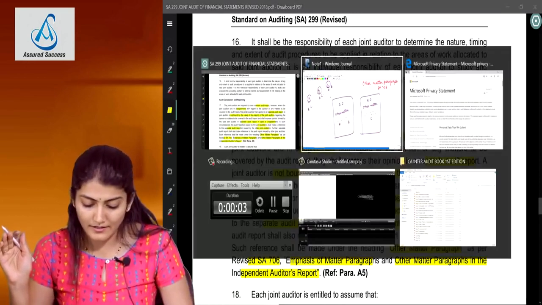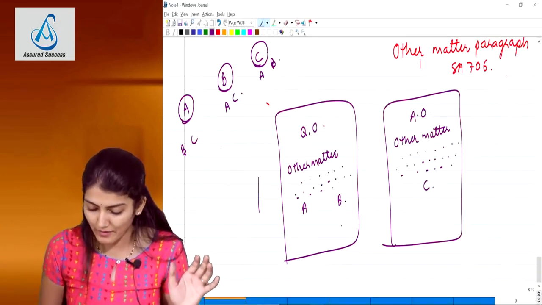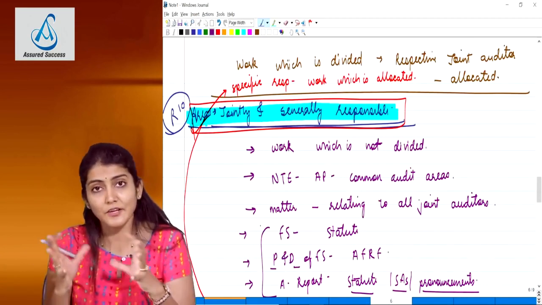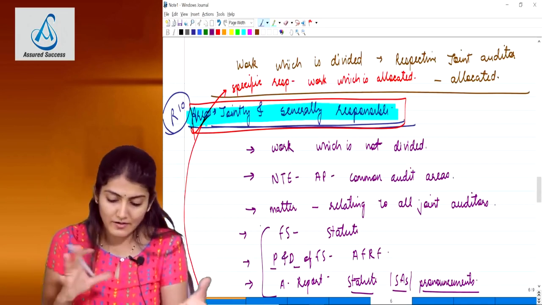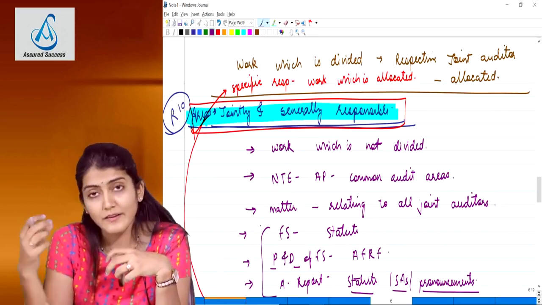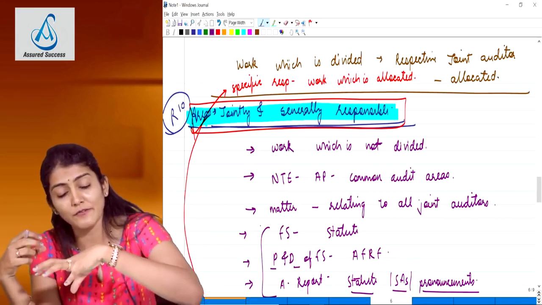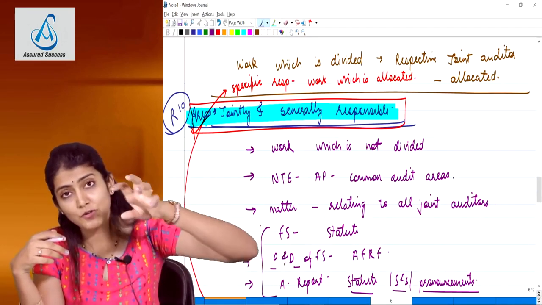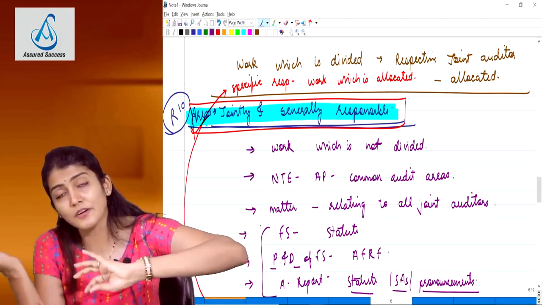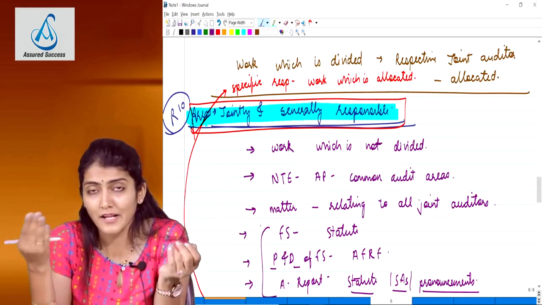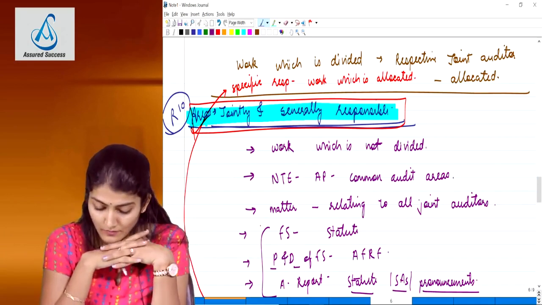Right, so is audit conclusions and reporting clear to everyone? Cross-referencing: to joint auditors having a different opinion, the joint auditors have to make a reference to each other's report. The auditor issuing a separate audit report should make a reference to the other joint auditors' report, and the other joint auditors should make a reference to the separate audit report issued by one of the joint auditors by way of other matter paragraph in accordance with SA 706.